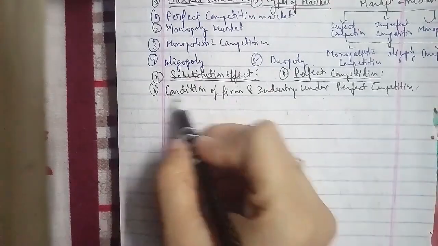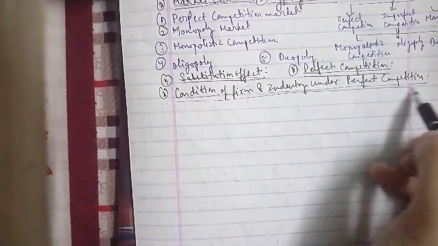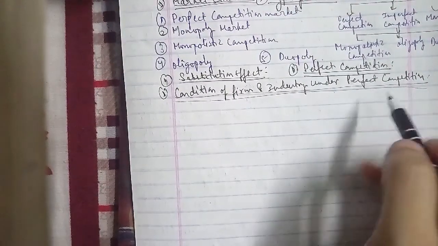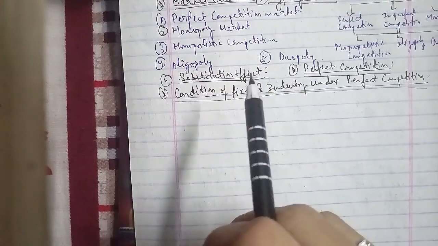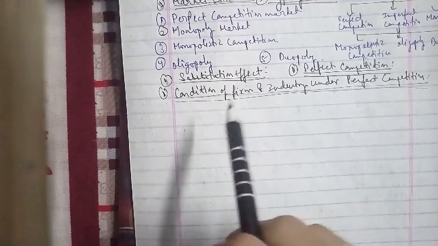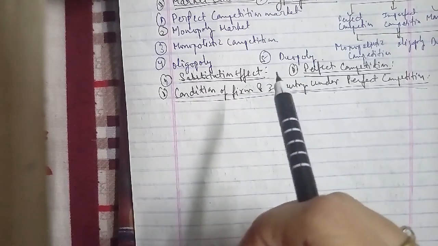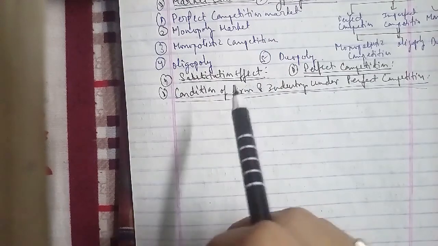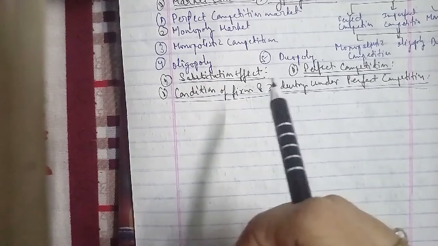The first is a large number of buyers and sellers in the market. The second is a homogeneous product. The third is free entry and exit. The fourth is that all the buyers and sellers in the market have perfect knowledge about market conditions. The fifth is perfect mobility of factors of production. And the sixth and last condition is the absence of transportation cost.